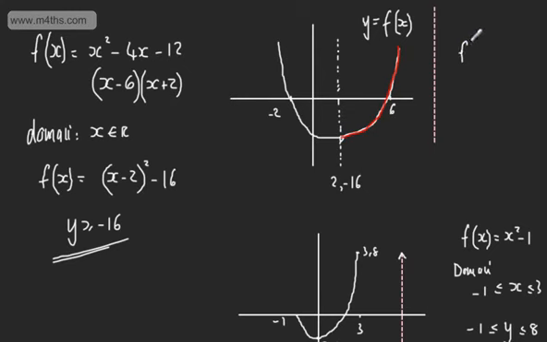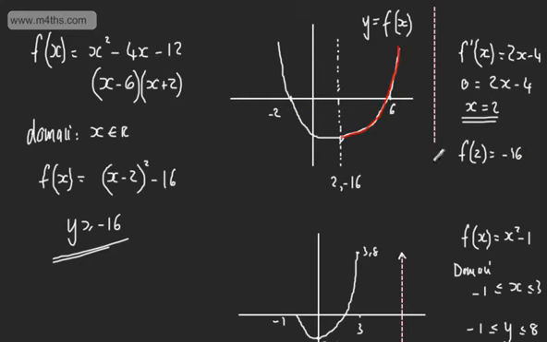Now if I did f dashed of x, in this particular case f dashed of x is going to be 2x minus 4. For the minimum point, we would set that to 0. That would give us 2x minus 4 equals 0, and solving for x, x would be equal to 2. So that would give us this point right here. And we could consider the f of 2. The f of 2 is going to give us minus 16. So if we put that in, we get minus 16. And then we consider that that's going to be the only turning point on the graph. Therefore, we're going to look at values greater than or equal to minus 16. We do have to be quite careful with this method.